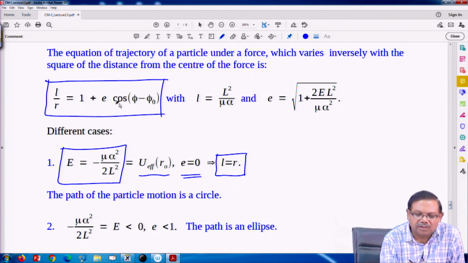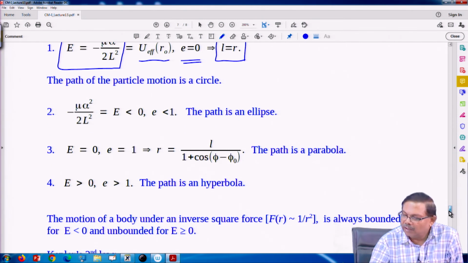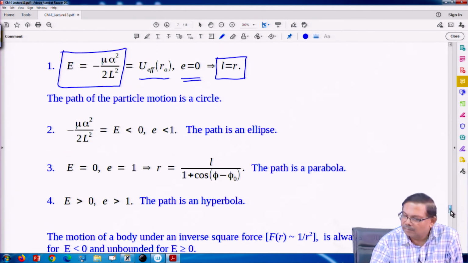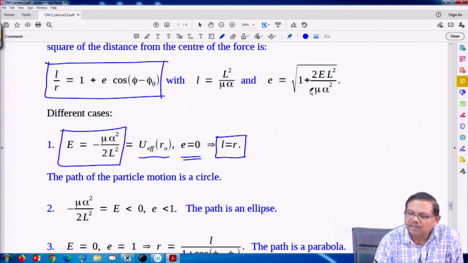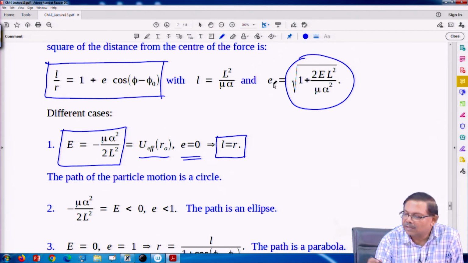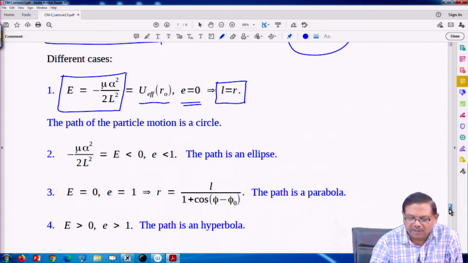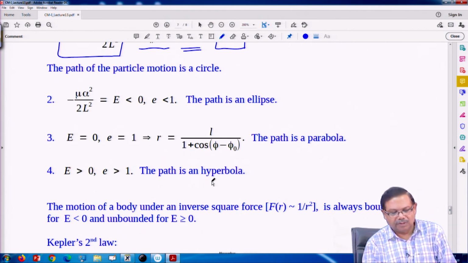In this equation, if e is equal to 1, then this conic section becomes a parabola. When E is positive, then eccentricity is more than 1. For E positive, this term gives us eccentricity greater than unity, and the path is a hyperbola in such cases.